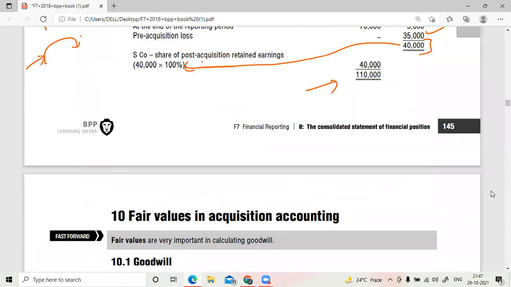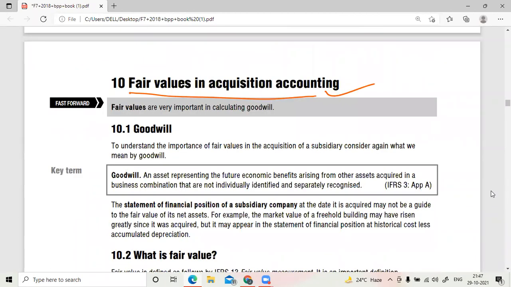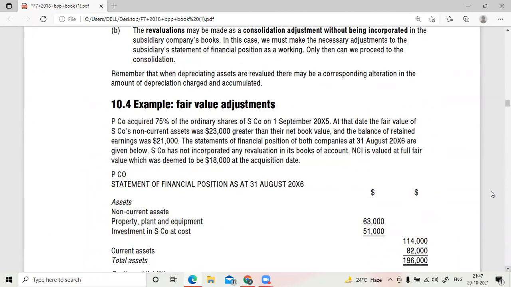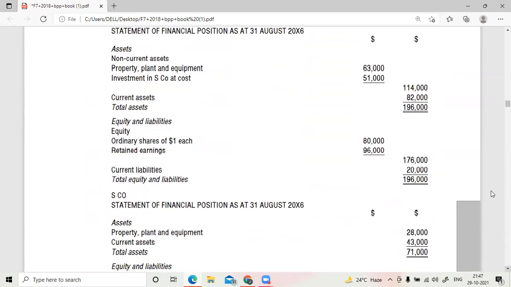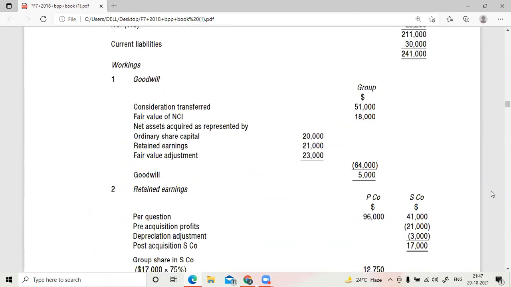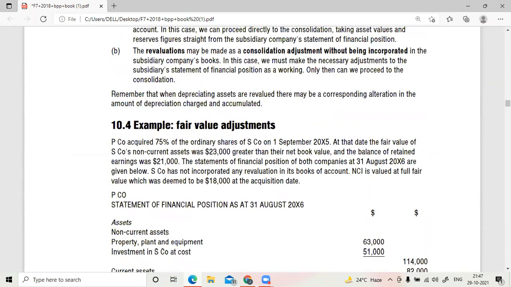So, fair value in acquisition accounting is nothing but you should take things at fair value. That's it. For example, this question you would be coming across. You will be going for goodwill calculation, but there would be a fair value adjustment. I'll explain this. Whatever points I can explain, I will explain. Other things you can do. What is this fair value adjustment? It's a simple thing. Let's see the data behind this.